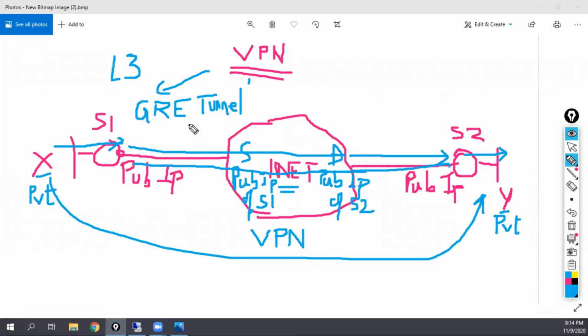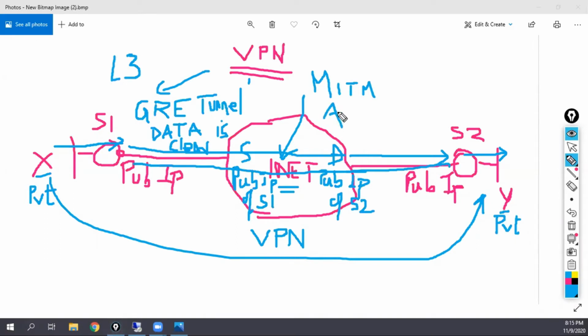So this is called as what? VPN. The simplest form of VPN is known as what? GRE tunnel. The only drawback is what? The data is clear text. The data which goes inside the GRE tunnel is clear text. And if somebody on the internet captures this packet and opens the packet, then what will happen? This is called as what? MITM attack.